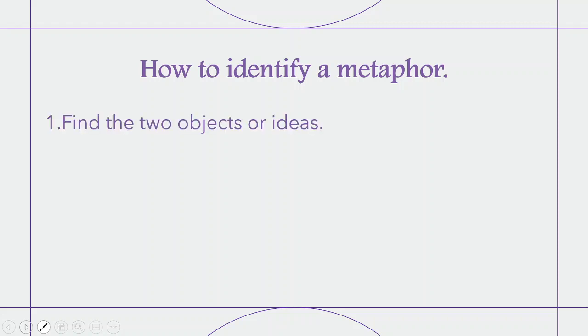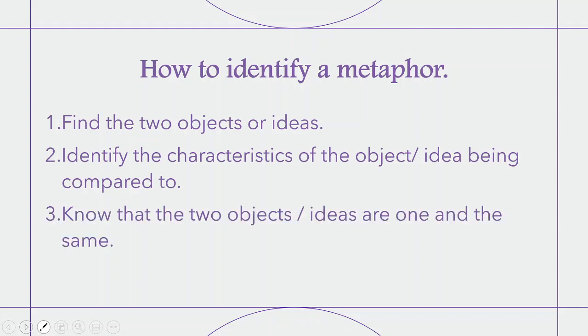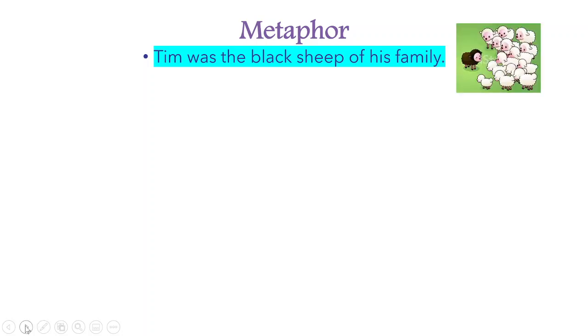The first one, find the two objects or ideas that are compared. Identify the characteristics of the object or the idea being compared to. Know that these two objects or ideas are one and the same. Let's do this with a few examples. Tim was the black sheep of his family. So, what does that mean? It means Tim and the black sheep are the same.